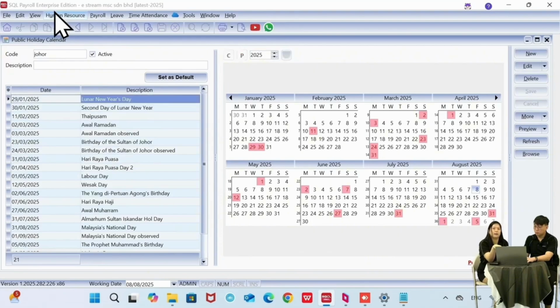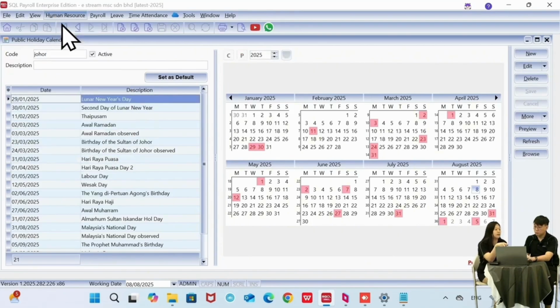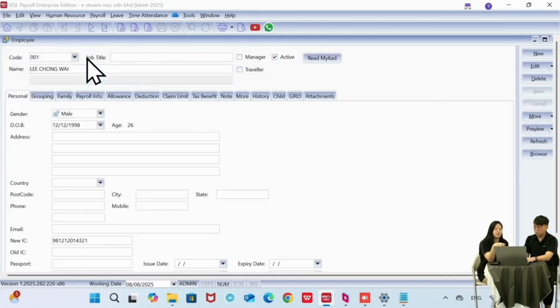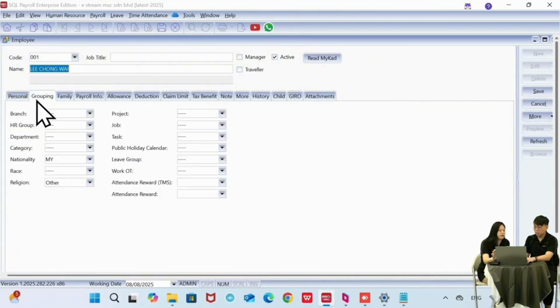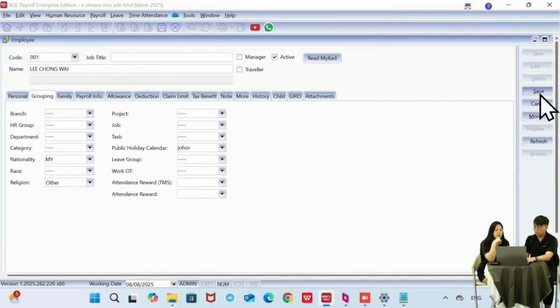Once I'm done, I just assign it to whichever employee is under the Johor office. I click on Maintain Employee, and let's say Lee Chong Wei, I click Edit, and then under Grouping, for the Public Holiday Calendar, I select Johor. By doing so, in the Maintain Calendar that we showed you previously, the public holidays for this employee Lee Chong Wei will follow the Johor holidays. It will not follow the default holidays anymore. Once you have changed it, the system will automatically amend the settings for you.